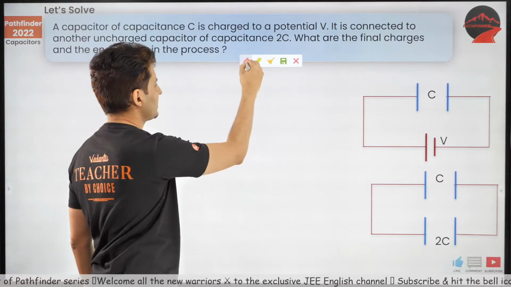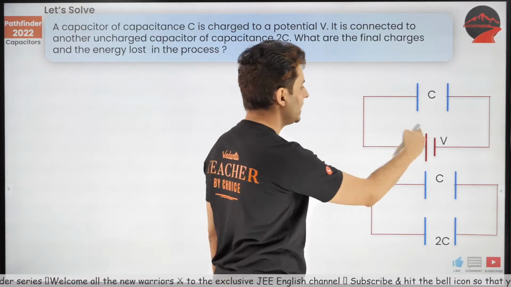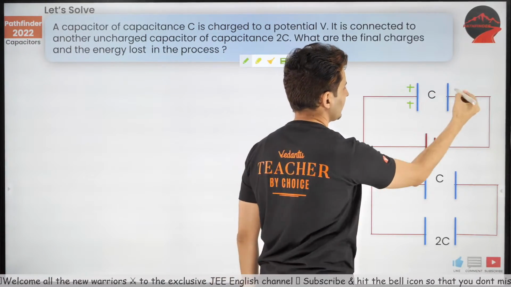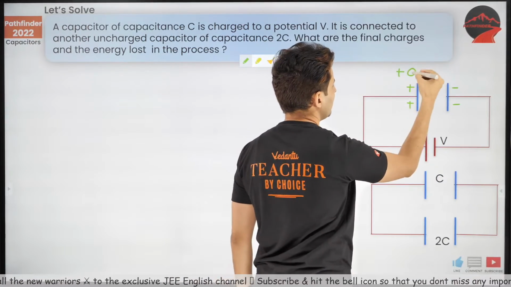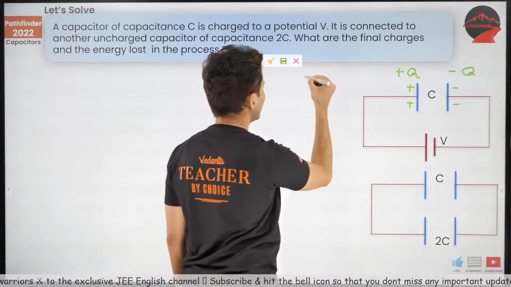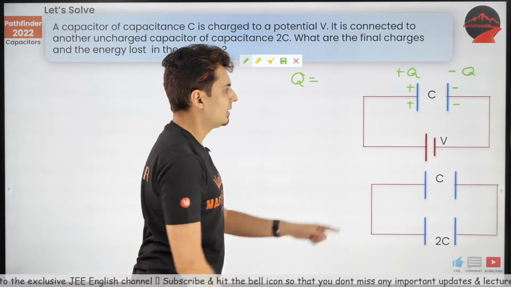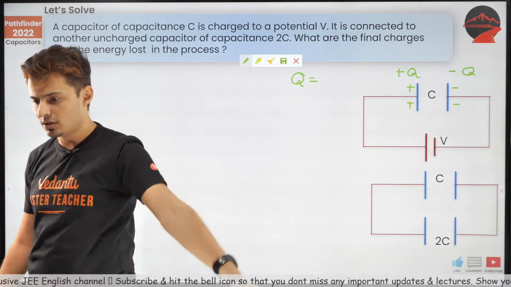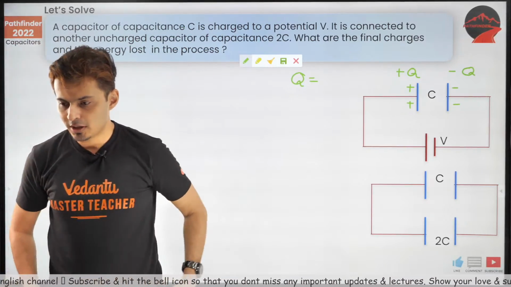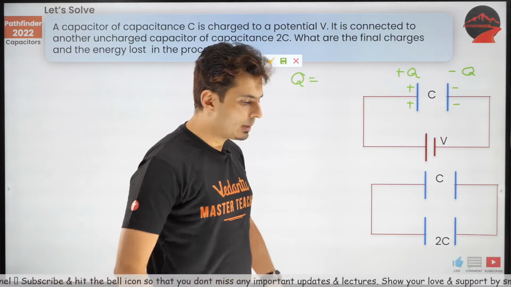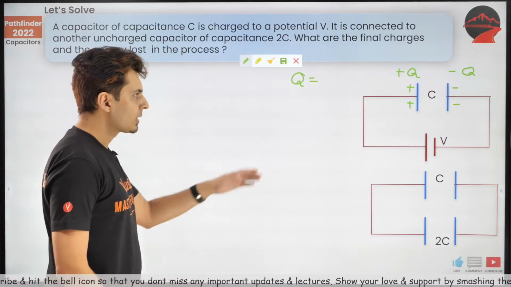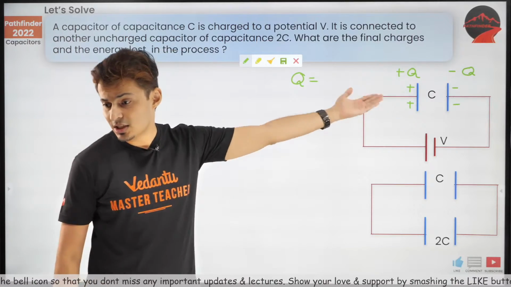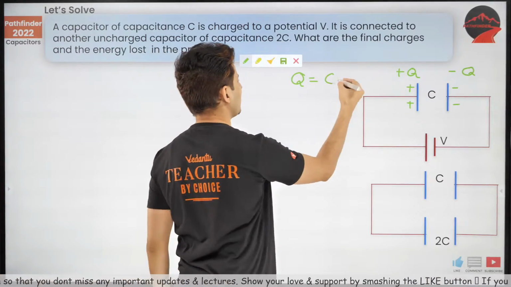First thing first. Initially, this capacitor would be charged. So this will be plus Q, this will be minus Q. Quickly think, what is the charge stored on this capacitor? Quickly, answer in the chat box. Figure this out. What is the amount of charge stored? Yes, very good.